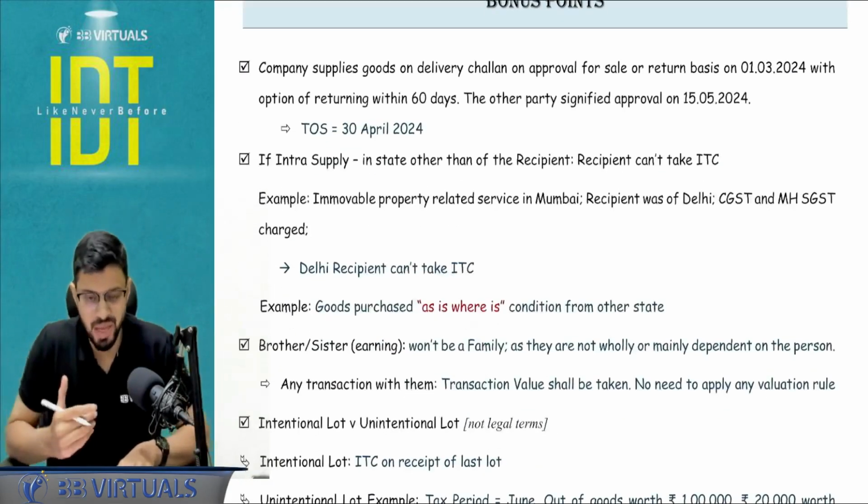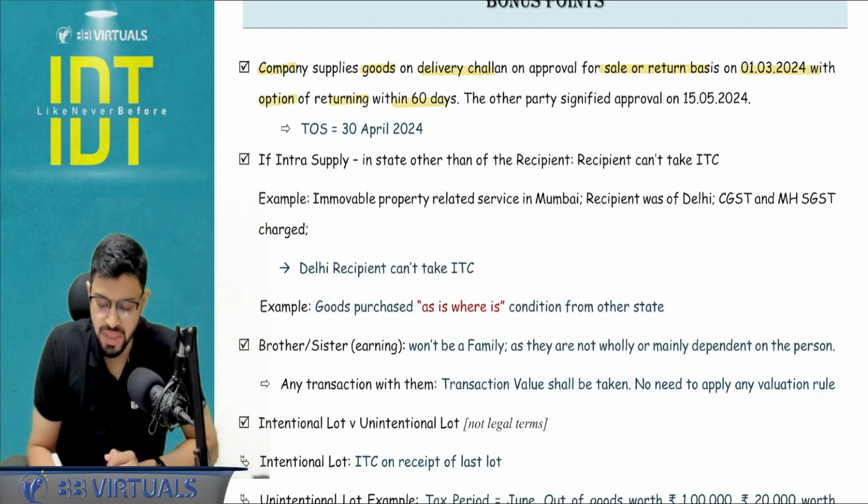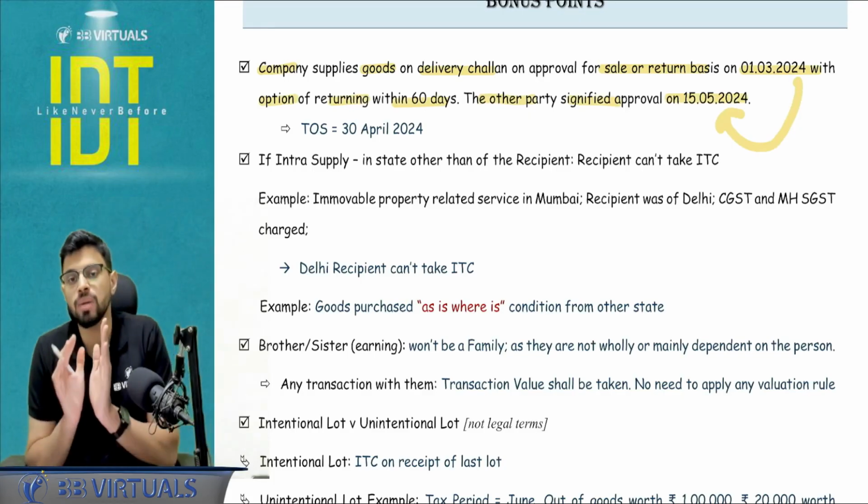Now certain bonus points I have covered. Please pay attention. Company supplies goods on delivery challan on approval for sale or return basis on 1st March with option of returning within 60 days. Other parties signified approval on 15th May, that is beyond 60 days. What will be the time of supply?